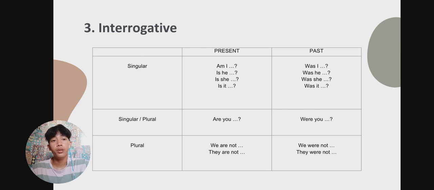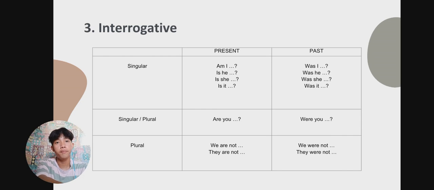In the singular plural, are you. The are is the be and the you is the singular or plural. In the past tense, were you. So the be changes, I mean the are. In the plural, are we. The we is the plural and the are is the be. It changes in the past to were we.